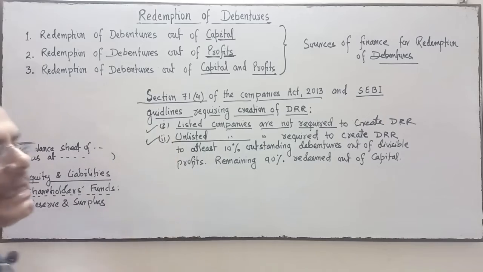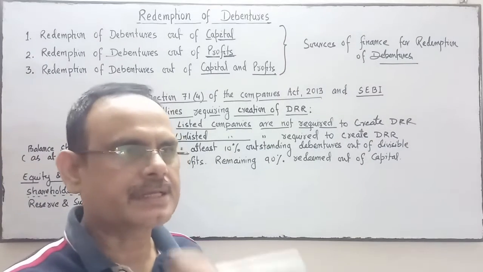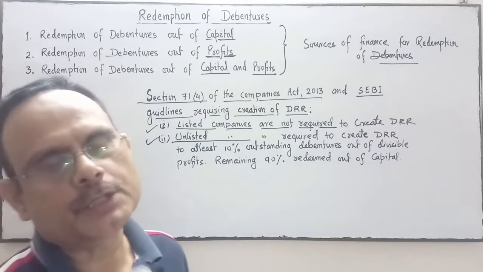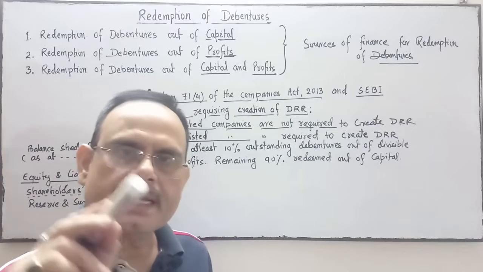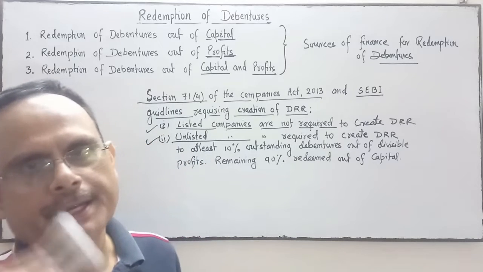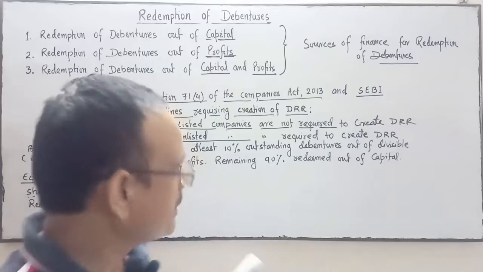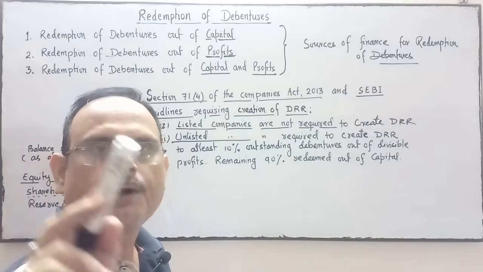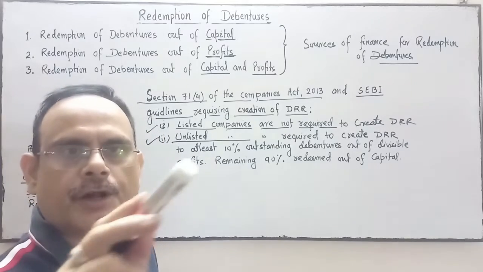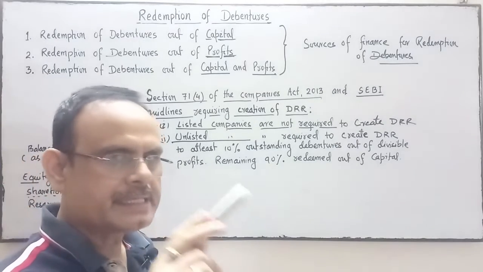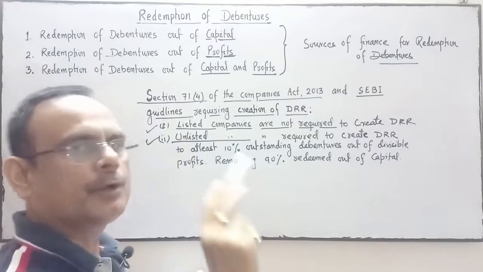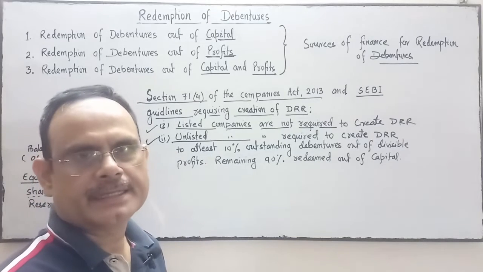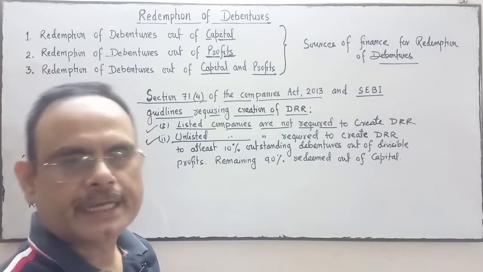Now come to Section 71. This is a very important section. Section 71 subsection 4 of the Companies Act 2013 and SEBI guidelines, Securities and Exchange Board of India guidelines. What are the guidelines? Guidelines regarding the creation of DRR.